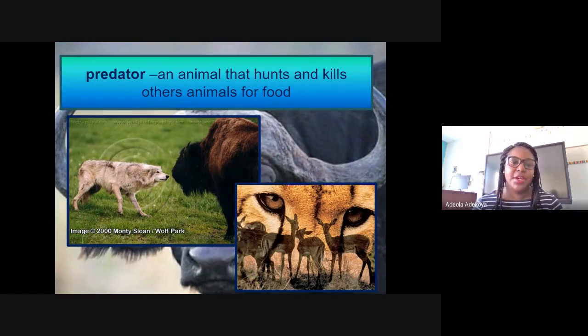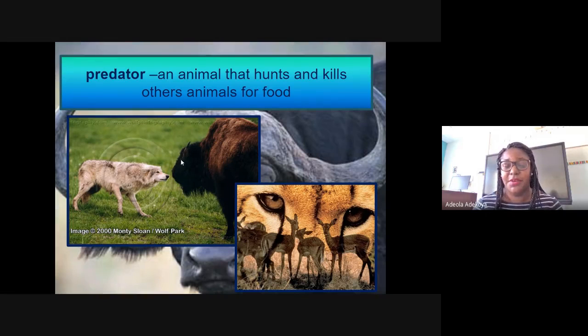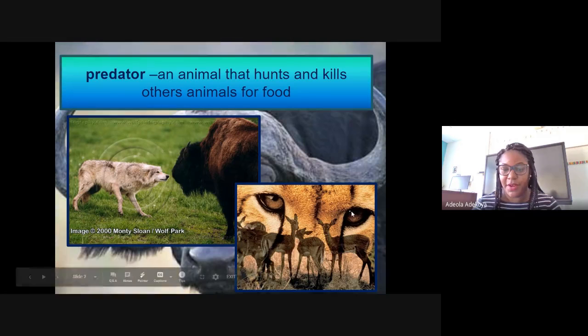All right, so predator. What is a predator? A predator is an animal that hunts and kills other animals for food. So right here we can see this wolf. That's the predator. Look at him looking at his meal, even though his meal is way bigger than him. Right? So that's the predator, and here is the prey. And right here we can see one of the big cats looking and eyeing their prey.